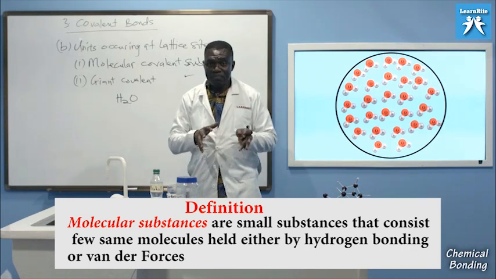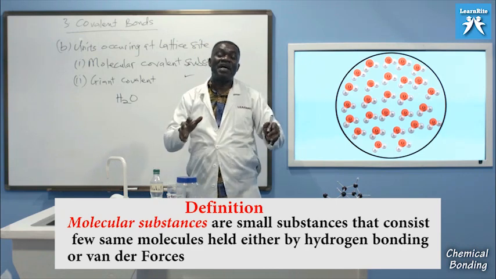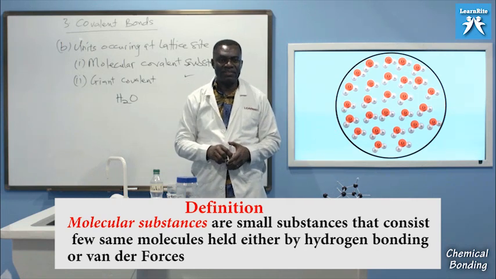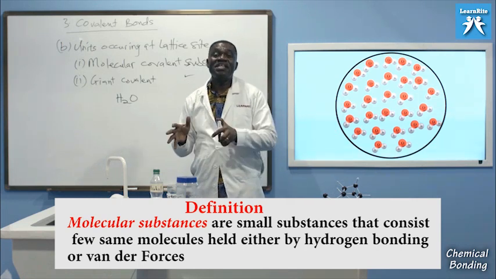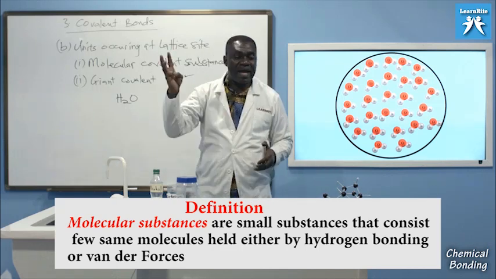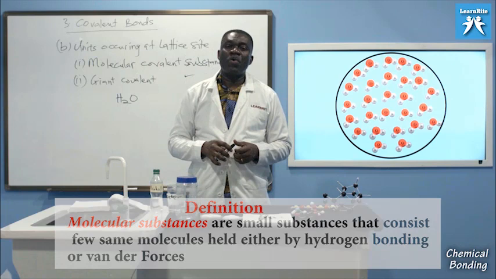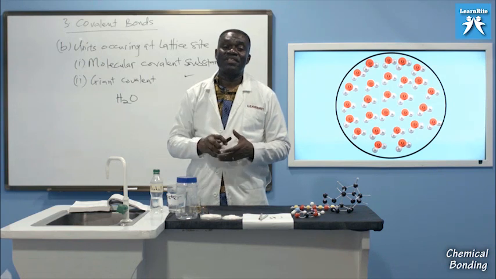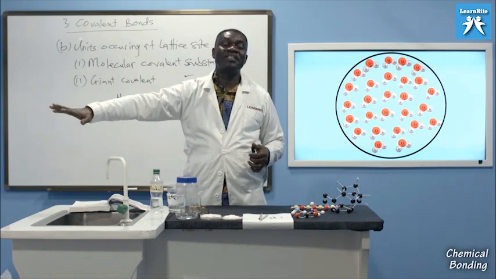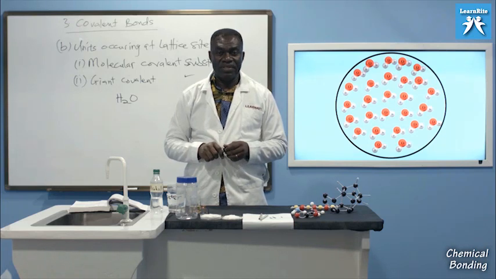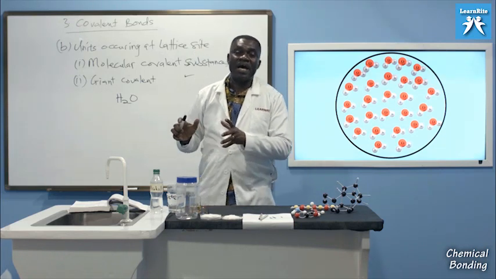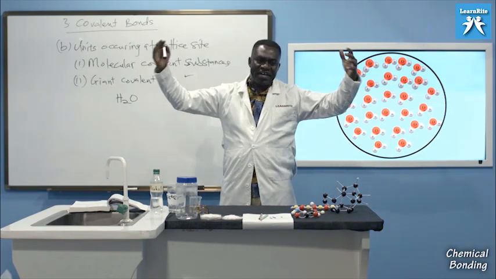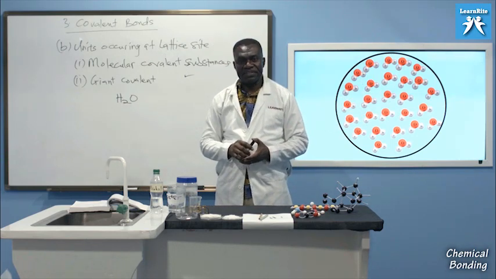Few same molecules. So water. The water molecules may be about, say, a million, but it cannot be as huge as we will find in giant covalent substances. So they contain few same molecules, and they are held together either by hydrogen bonds or van der Waals forces. When we come to treat intermolecular forces, you will see that hydrogen bonds and van der Waals forces are the last type, or the weaker types, of intermolecular forces that we have. And so because the intermolecular forces there are a bit weak, simple covalent substances are not able to combine to form very large or huge molecules or substances.